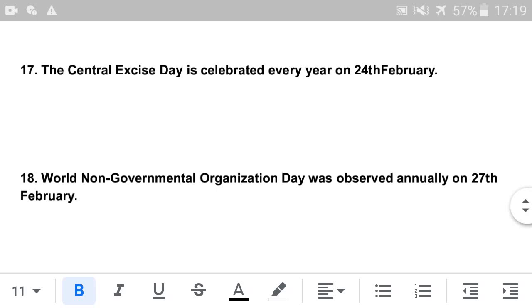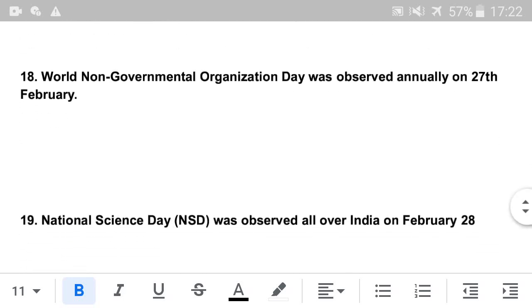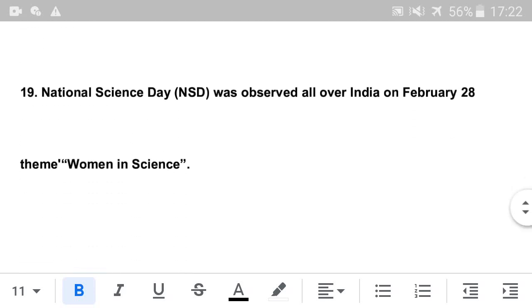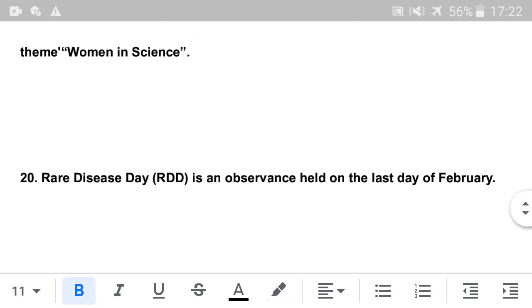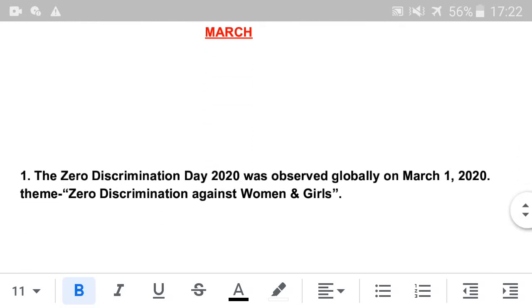Next is Central Excise Day, which is celebrated every year on 24th February. Next is World Non-Governmental Organization Day, which was observed annually on 27th February. Next is National Science Day, which was observed all over India on February 28th. Theme: Women in Science. Next is Rare Disease Day, an observance held on the last day of February. Next is Zero Discrimination Day 2020, which was observed globally on 1st March. Theme: Zero Discrimination Against Women and Girls.